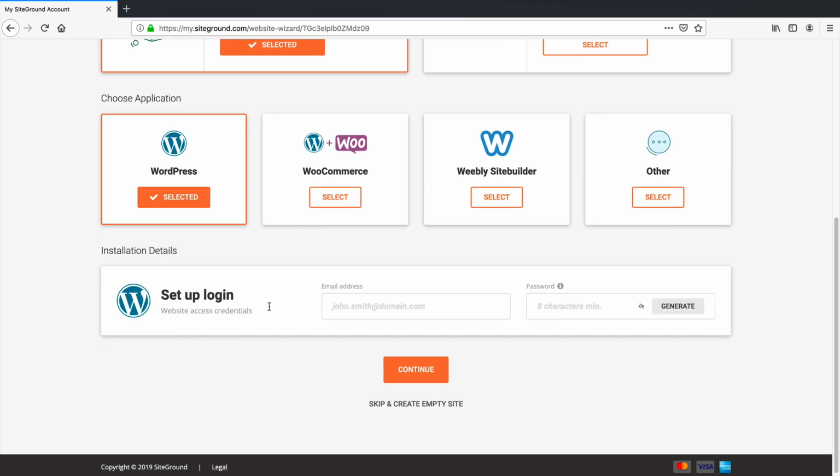Just click the buttons. So right here, you'll put in your email address and your password. So this is your website credentials. This is basically how to log in on your website and make changes and everything. So make sure you write this down and don't forget it. So I'm going to put in my email address right here. And I will put in my secret password, and then right here I'll click on continue.